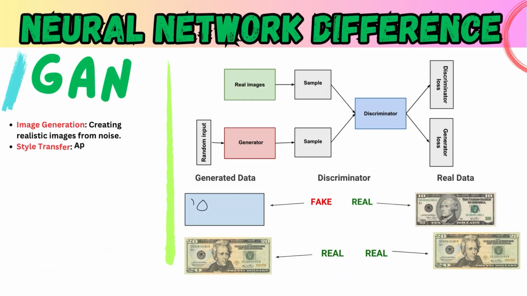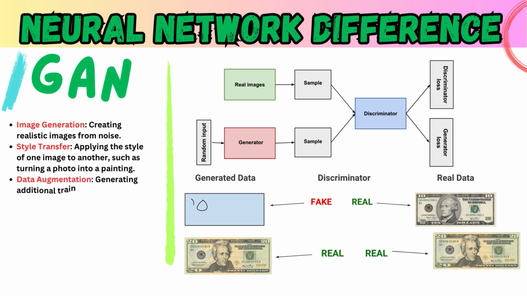4. Generative Adversarial Networks. Finally, let's talk about Generative Adversarial Networks, or GAN. These are the creative artists in the neural network family. Image generation. GANs can create super realistic images from scratch, used in everything from video games to digital art. Style transfer. Ever wanted to turn your photos into paintings? GANs can do that by applying artistic styles.